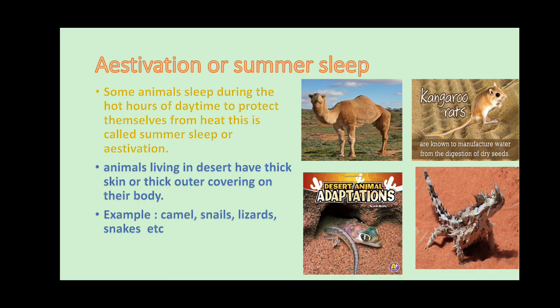Understand, children? Animals living in the desert have thick skin or a thick outer covering on their body. This protects them from the heat of the sun, thus preventing loss of water from their body. Because of their thick skin, they can stop the sun's effect on the body, and it can also prevent water loss. You observe our skin is very thin, so we get sweat.